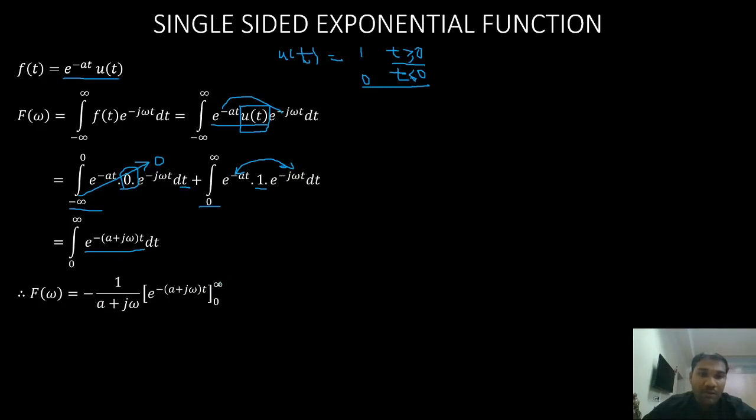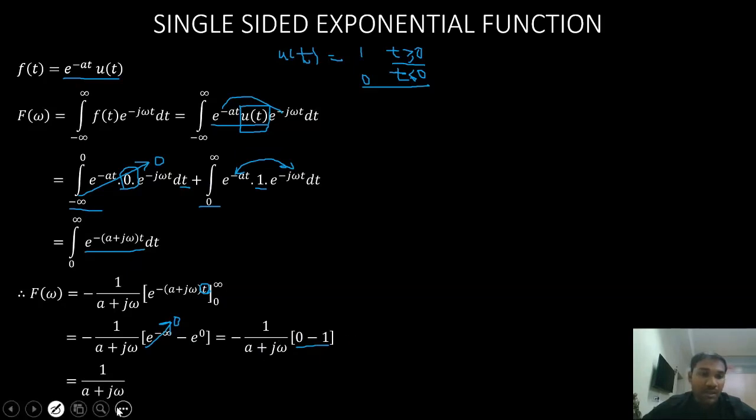Now I'll substitute the limits of infinity and 0 at t. So if I put t is equal to infinity, what will this term become? E power minus infinity is 0. And if I put 0, e power minus 0 is 1, right? So 0 minus 1. And we have a constant coefficient minus 1 by a plus j omega. Now this is minus 1, so minus and minus gets cancelled. Now we have 1 by a plus j omega, right?